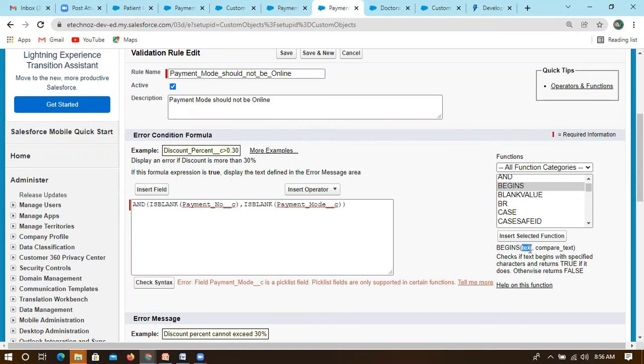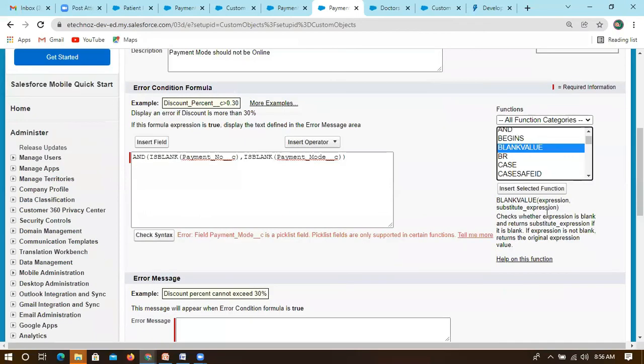It will check the text format. This is the field and this is the compare text. In this compare text we need to enter PAY. It will check whether the text starts with PAY. Likewise, you can write that logic and you have to mention this error message.